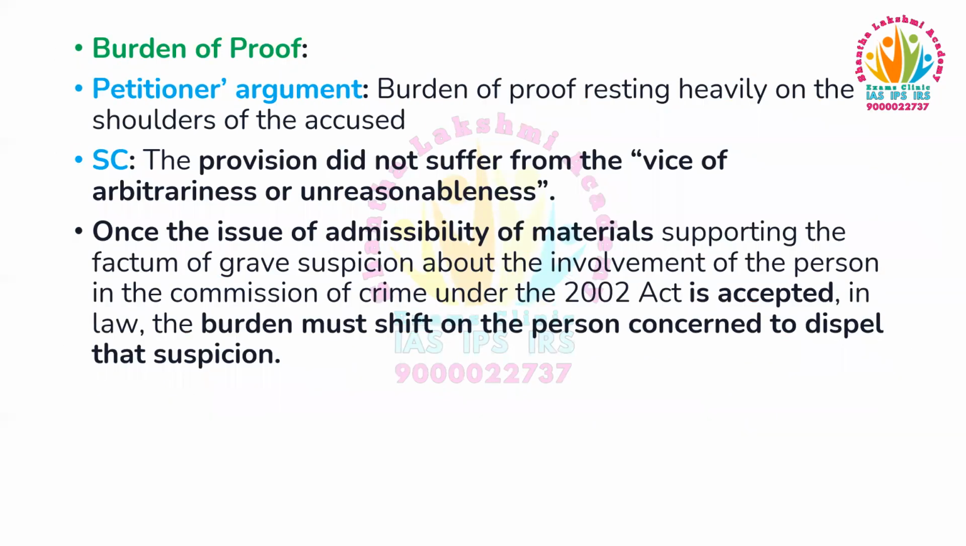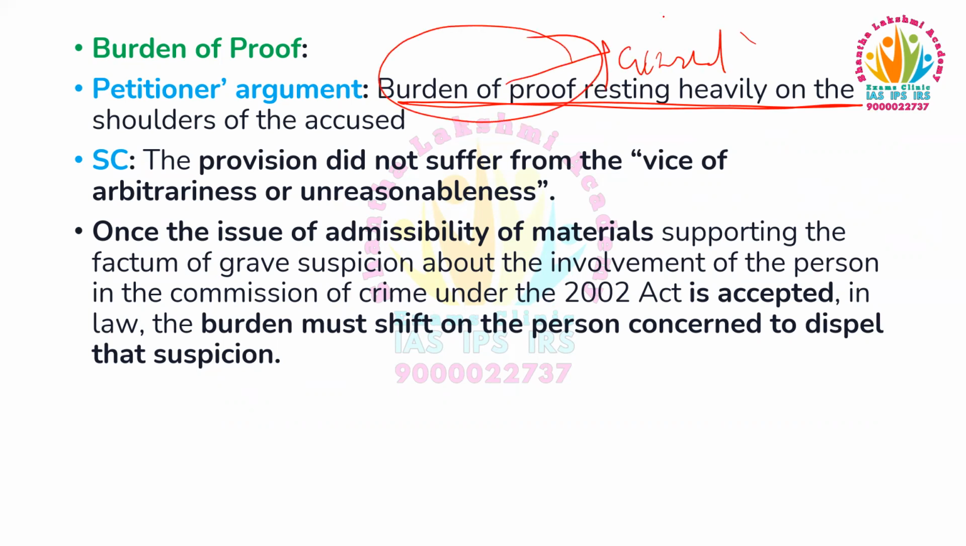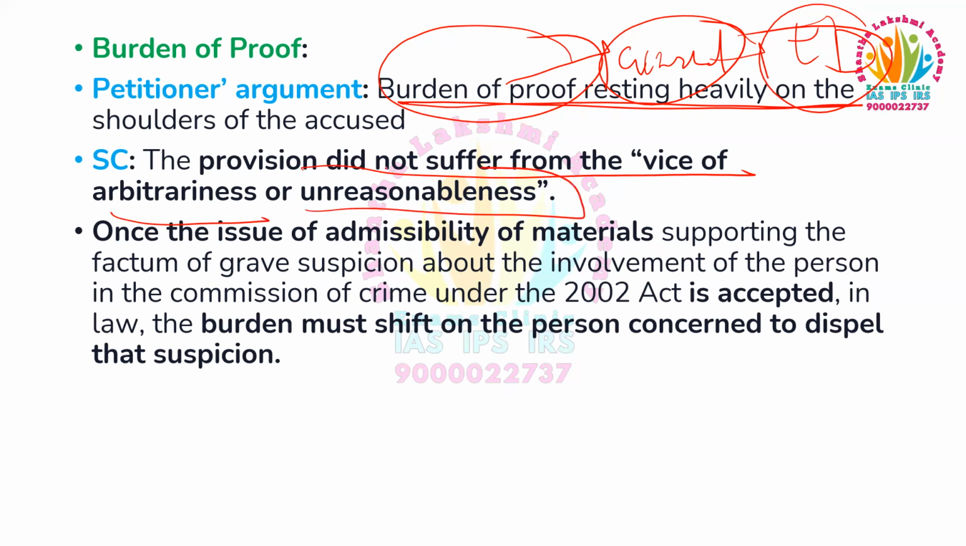And coming to the burden of proof, what the petitioners have argued is that the burden of proof rests heavily on the shoulders of the accused. So in this Prevention of Money Laundering Act, the accused has the burden to prove he is not guilty. The burden of proof fell on the accused only, not the investigative officer or the ED. With this regard, the Supreme Court responded that the provision did not suffer from the vice of arbitrariness or unreasonableness.